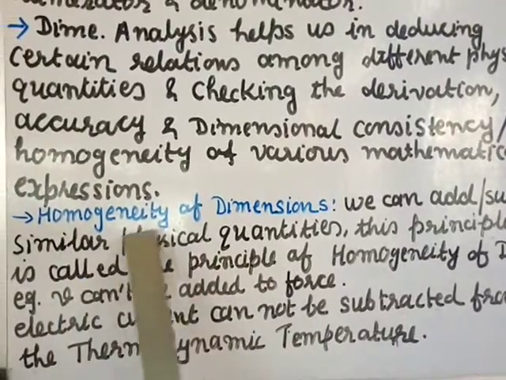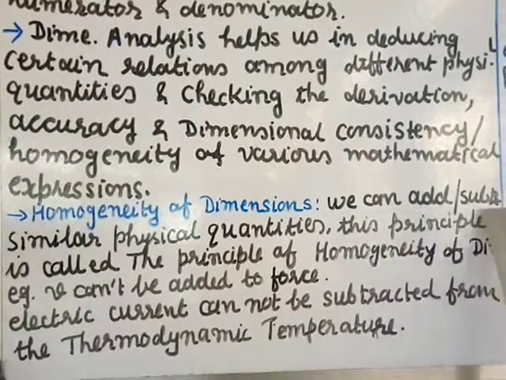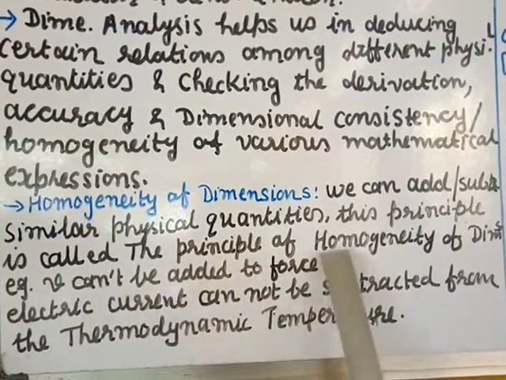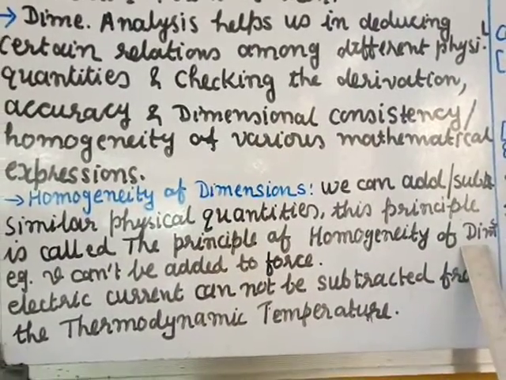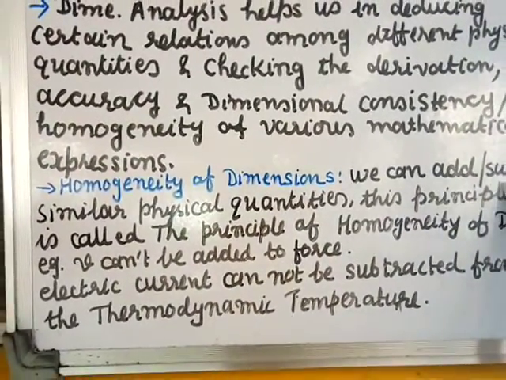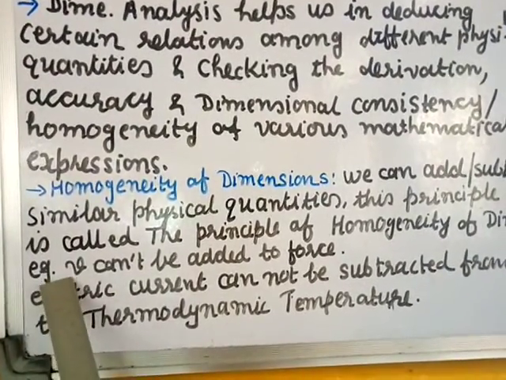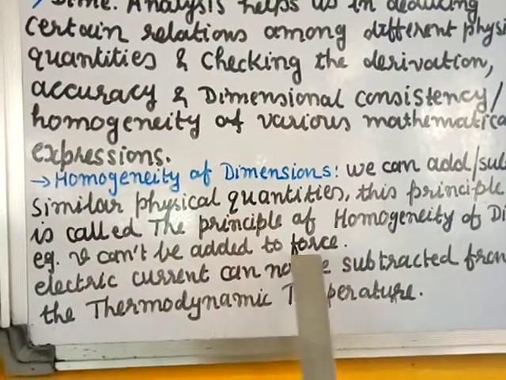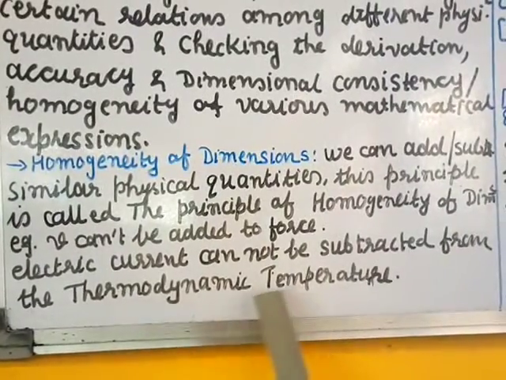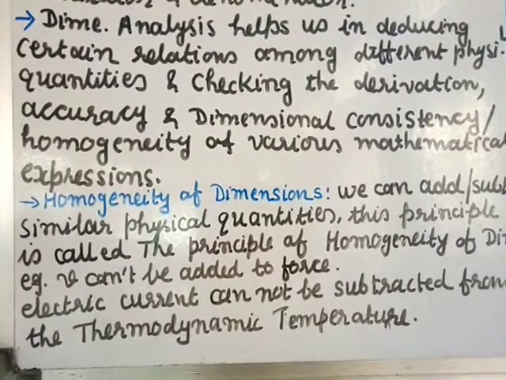What do you mean by homogeneity of dimensions? I have defined it here. We can add or subtract similar physical quantities. This principle is called the principle of homogeneity of dimensions. Similar physical quantities can be added or subtracted. For example, velocity cannot be added to force because both have different dimensions. Electric current cannot be subtracted from the thermodynamic temperature because they have different dimensions. So this is homogeneity of dimensions.